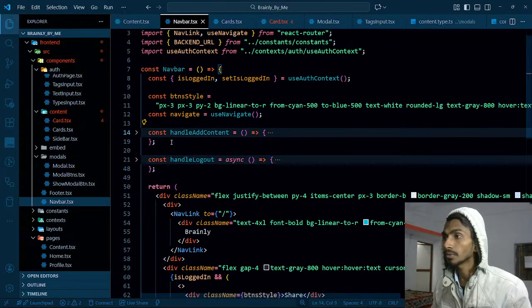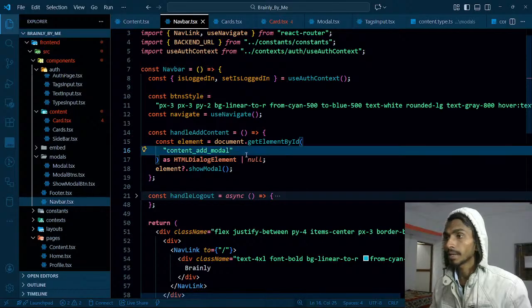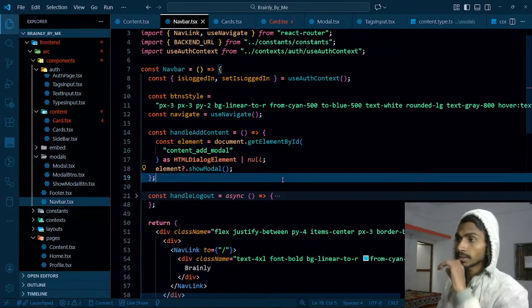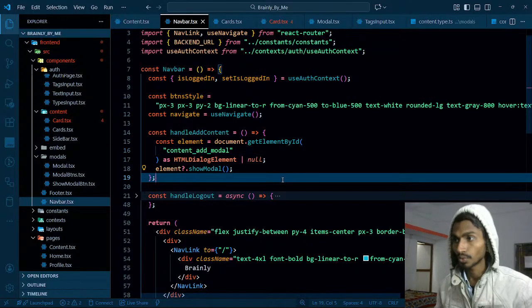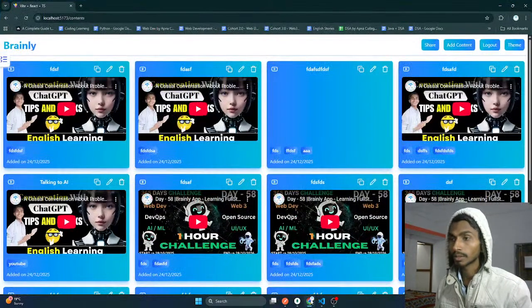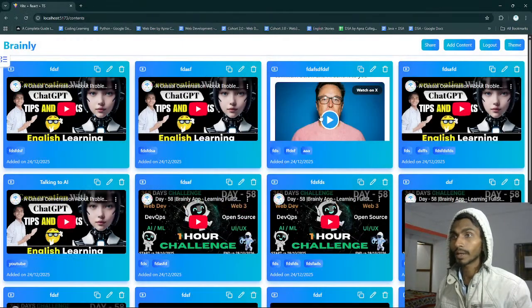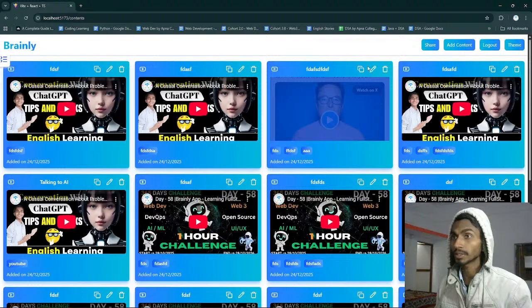Let's go to that particular function, and over here, let's change this name, and the name is gonna be content add model, something like this. And show model as soon as that is clicked. So this thing is done. And now if I reload the page first of all, if I click on add content, that appears, but if I click on this, it doesn't appear. That's amazing. That's what I wanted.